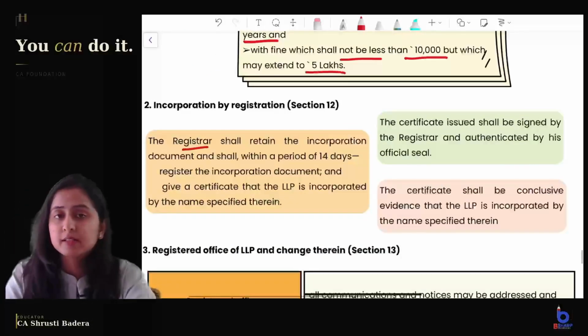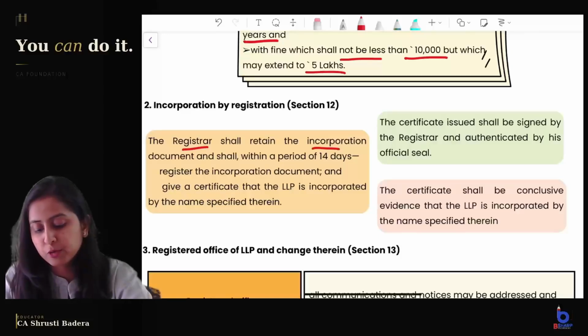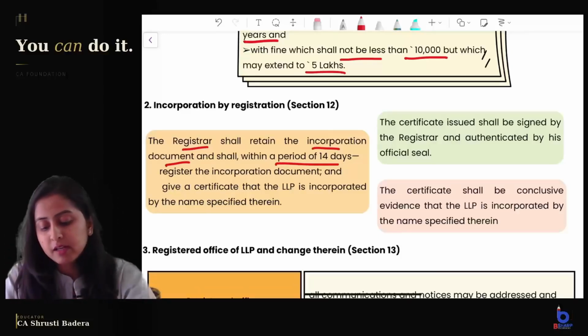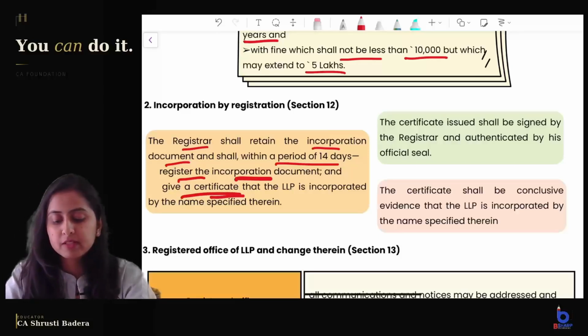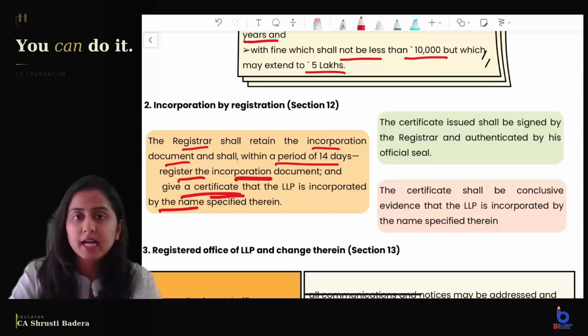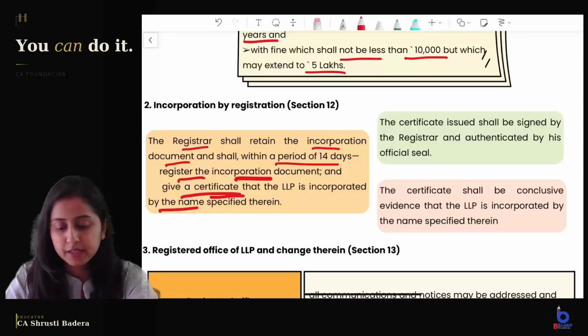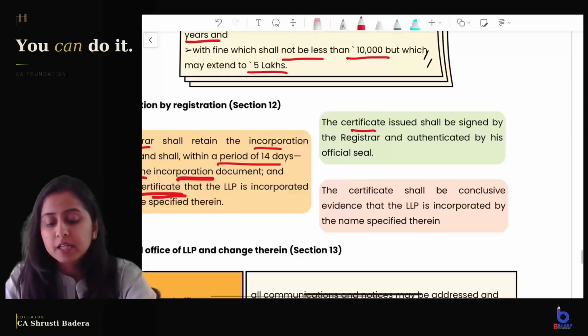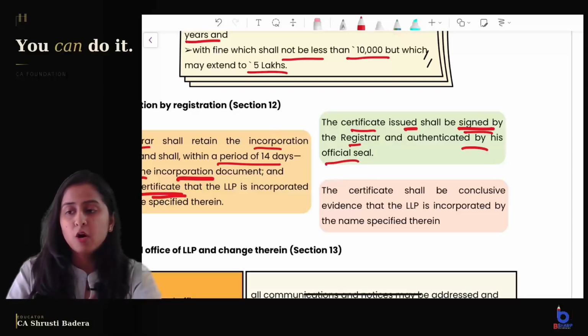Once the registrar receives these incorporation documents, he shall retain those documents, and within 14 days, he will register the incorporation document and give a certificate that the LLP is incorporated by the name specified in that incorporation certificate. This certificate will be signed by the registrar and authenticated by his official seal.